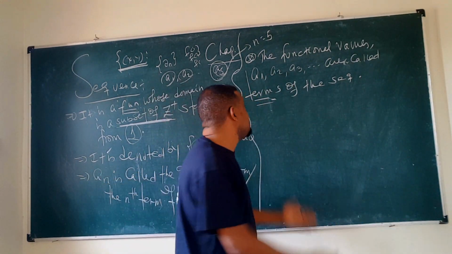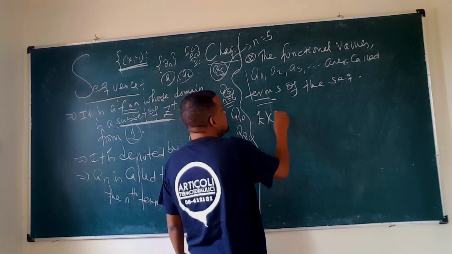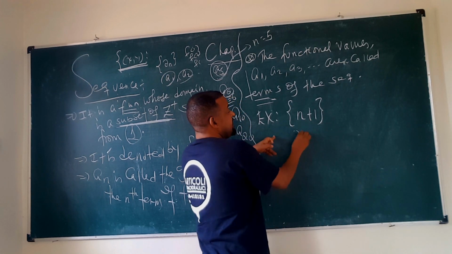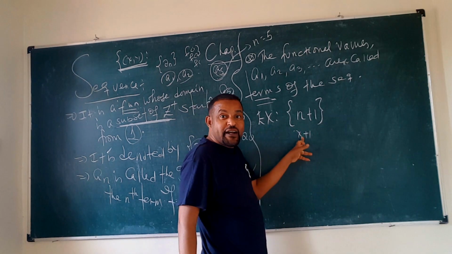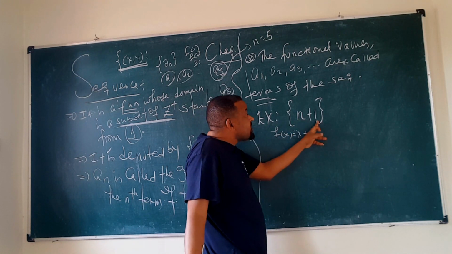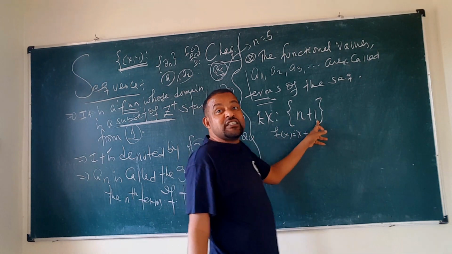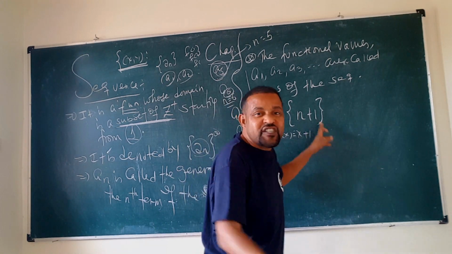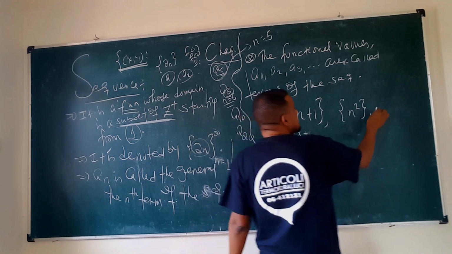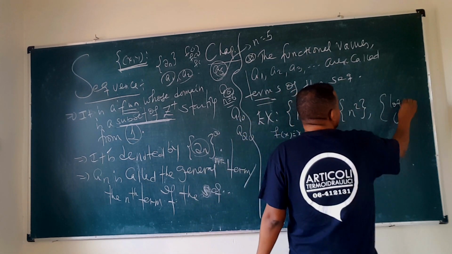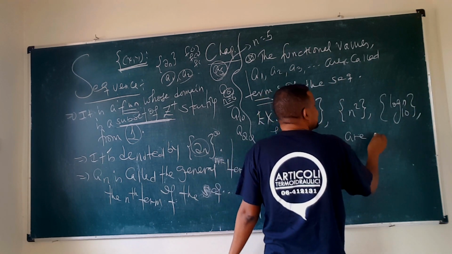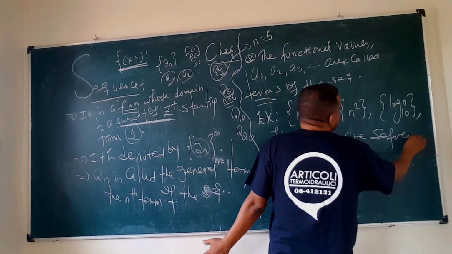You can take a lot of examples of a sequence. For example, the sequence n plus 1. Before, it was linear: f of x equals x plus 1 is a linear function. But now it is n plus 1, which means its domain is a subset of the positive integers. The sequence could also be a quadratic function, or, say for example, the logarithm of n to the base k. These are all examples of sequences.